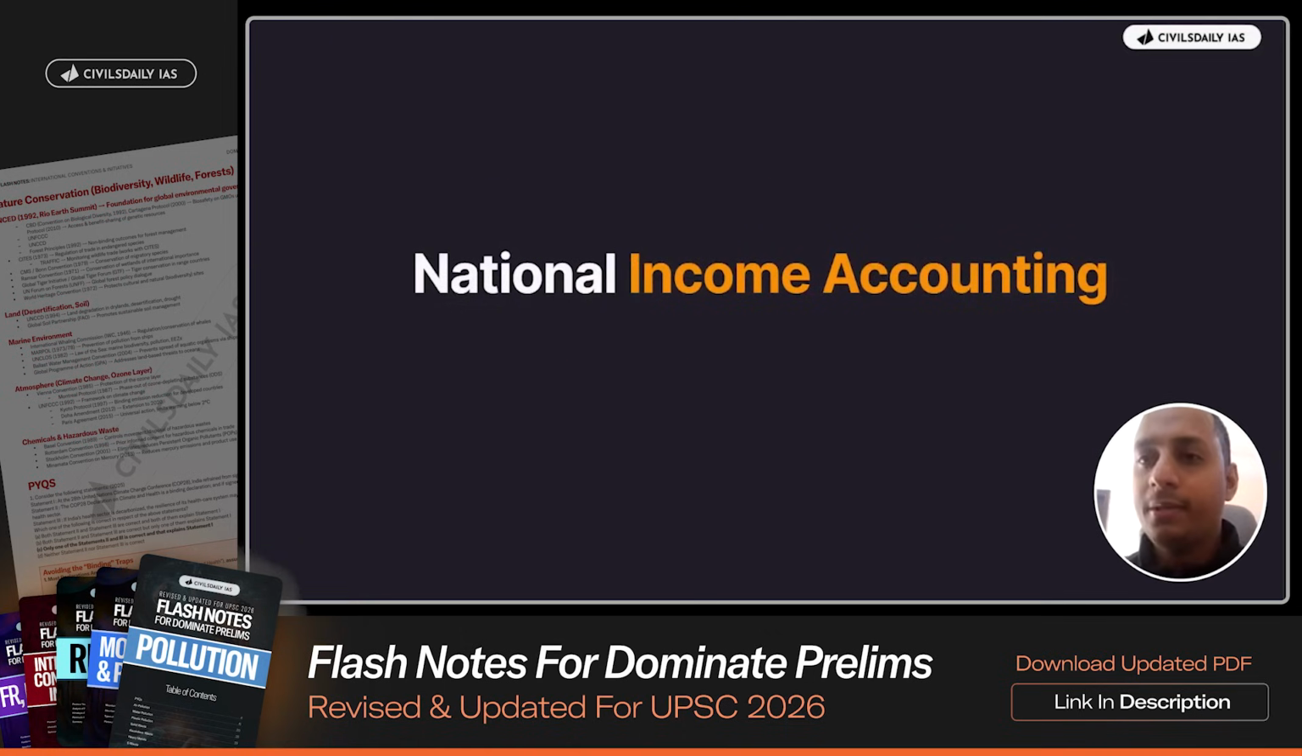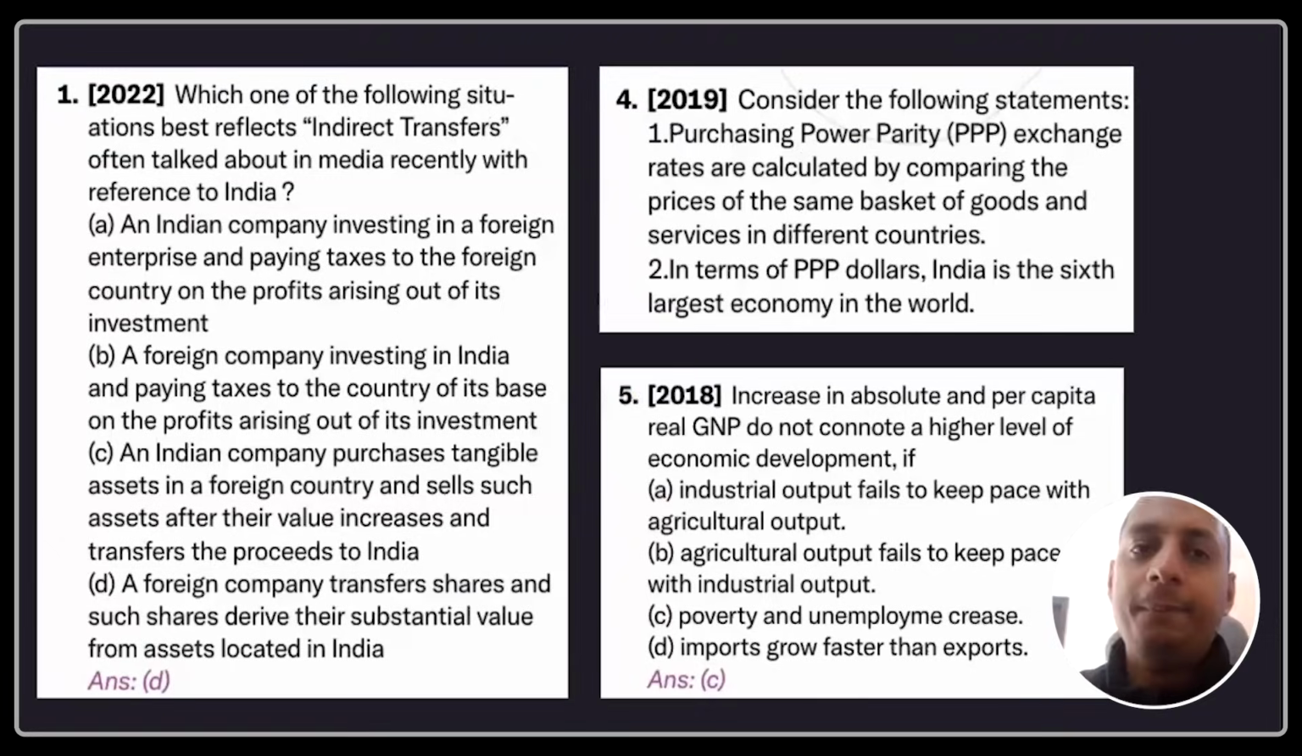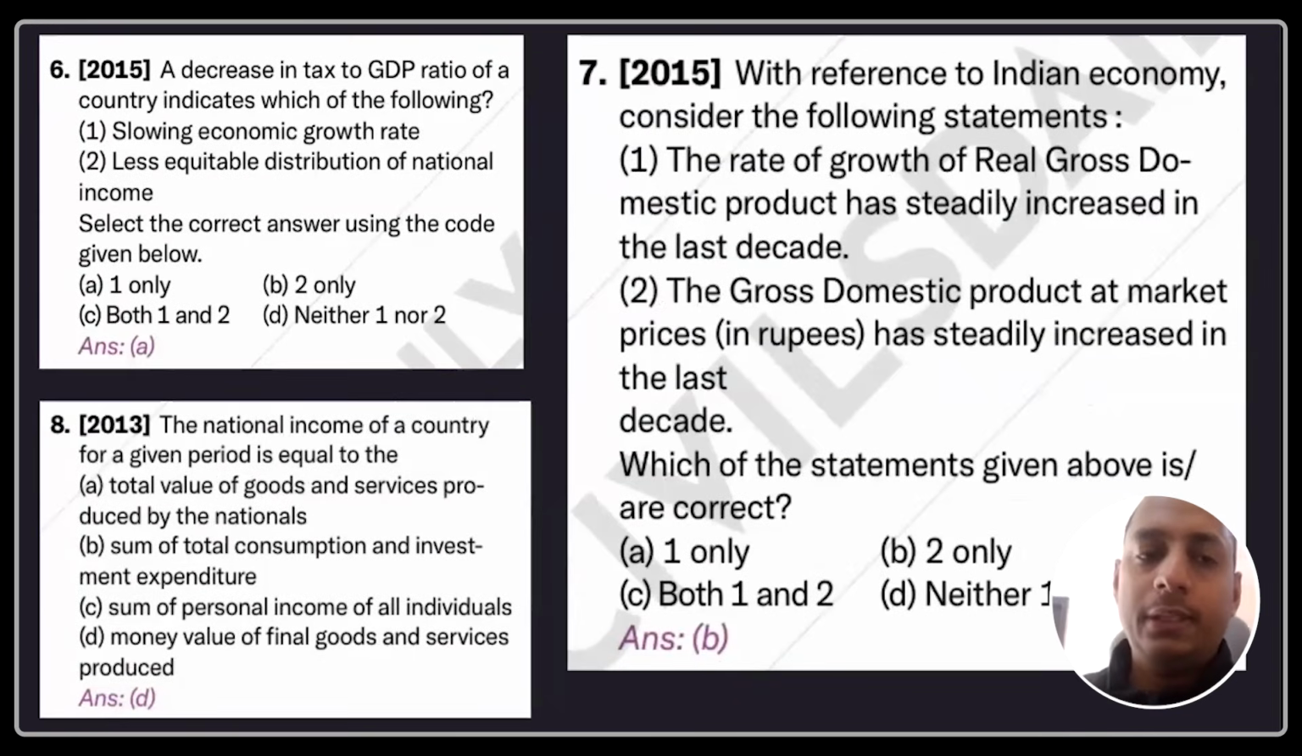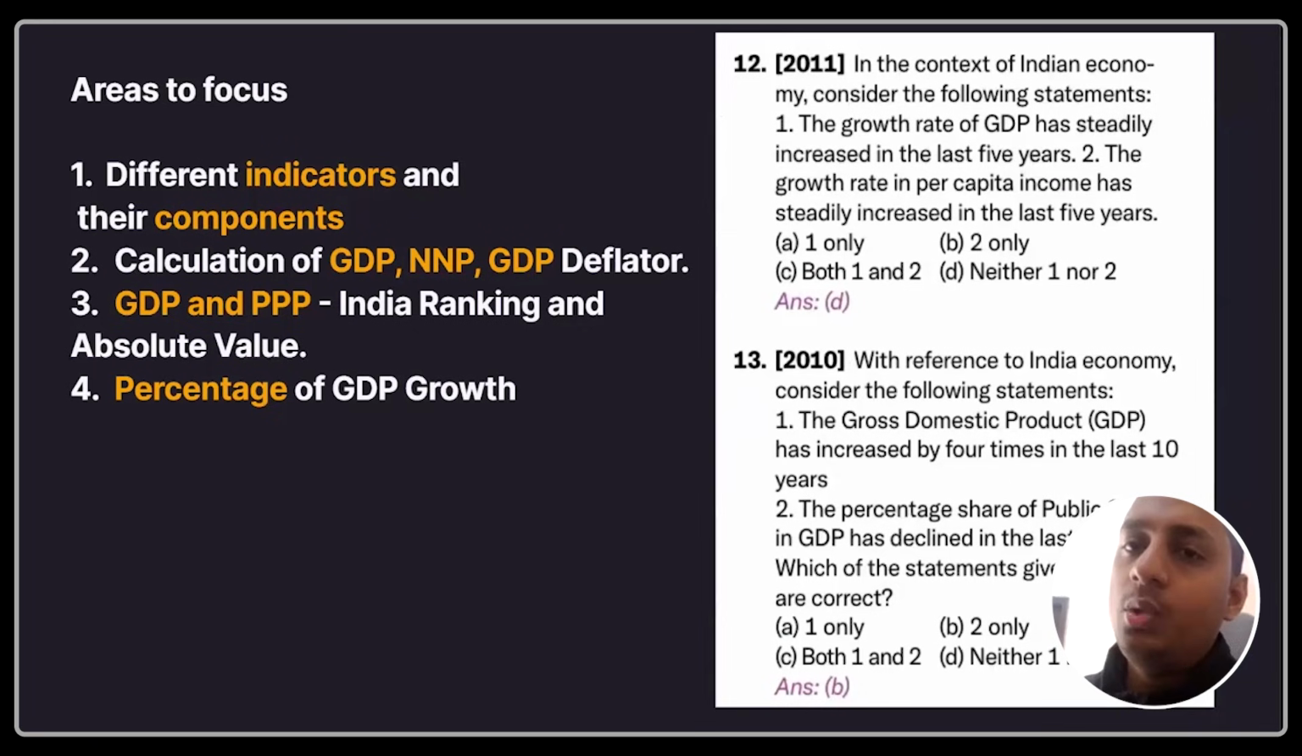Now, with respect to national income accounting, indirect transfers was asked in 2022. Purchasing power parity: UPSC asked whether India is the sixth largest economy with respect to PPP. GNP, how to calculate the same. GDP ratio, the national income of a country is equal. The real growth of domestic production has steadily increased. The gross domestic has steadily decreased. So all these steadily evolved statements. Again, two questions in 2011 and 2010. So not very significant, but still very important.